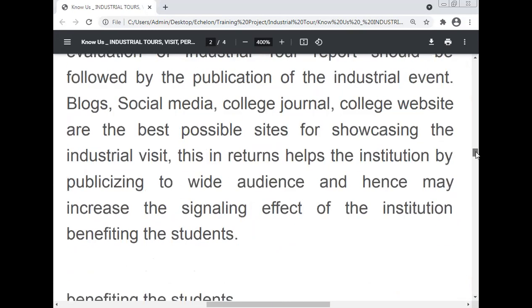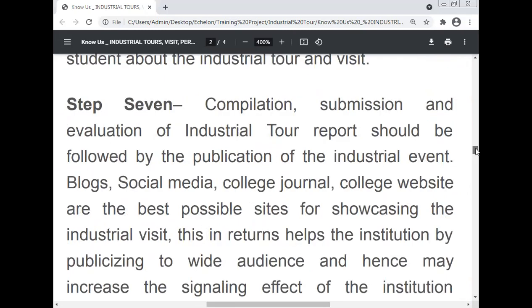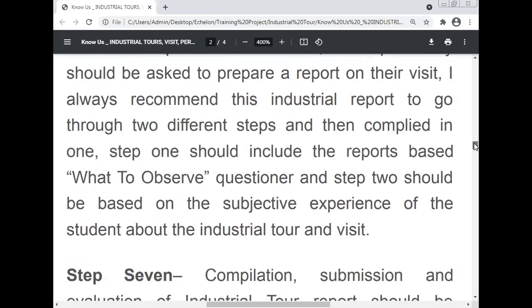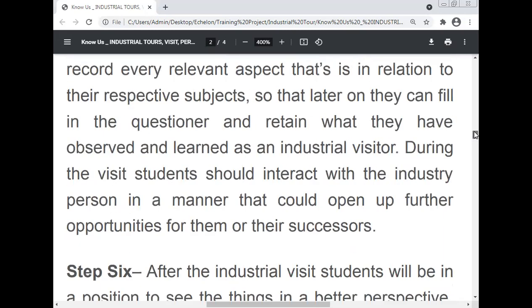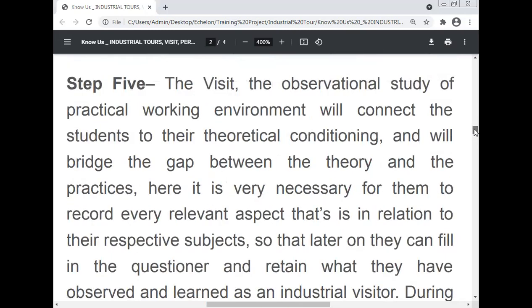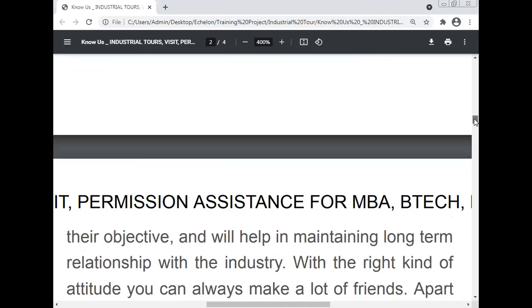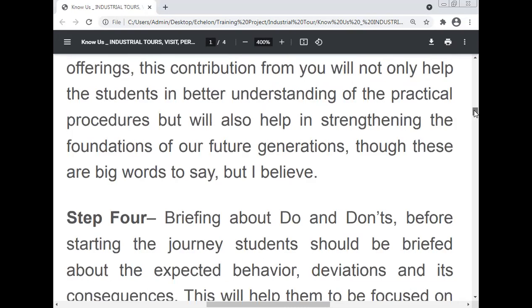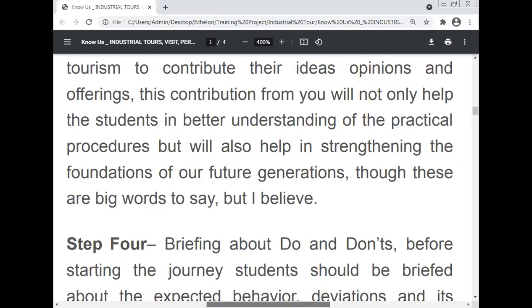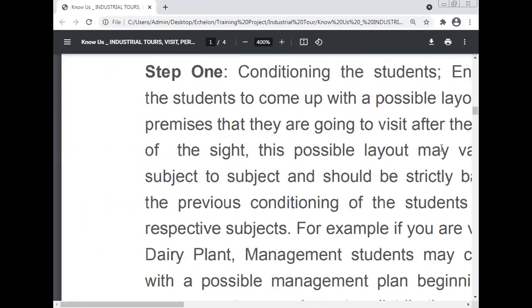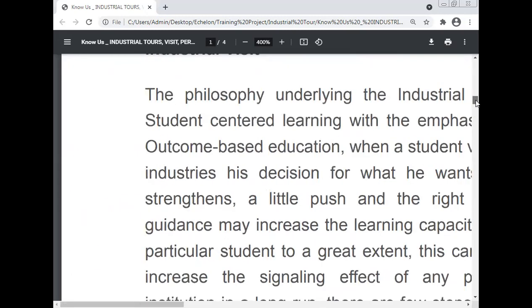These are the 7 steps of the industrial visit and industrial tour, showing how industrial tours and visits can be done. These are step 5, step 6, step 4, and the other steps are given here.